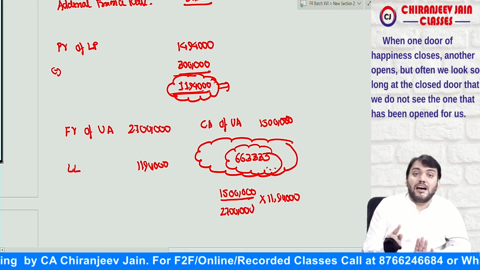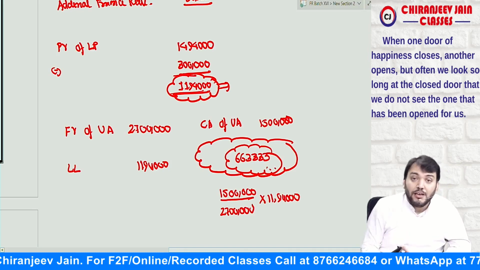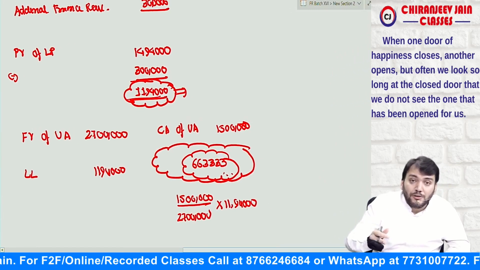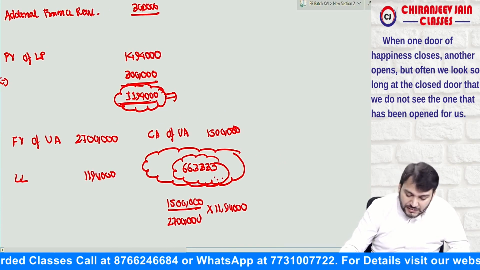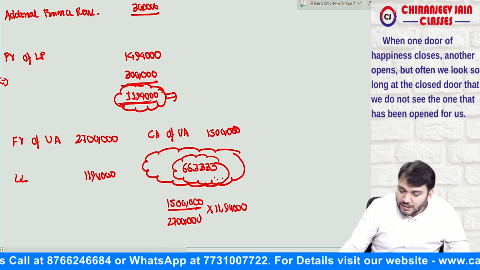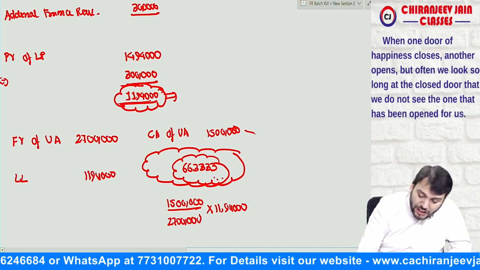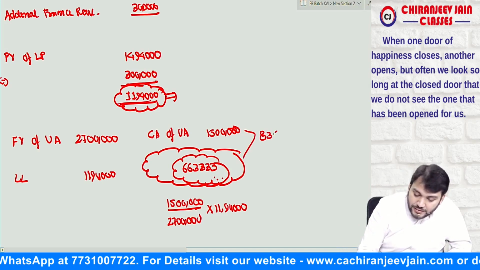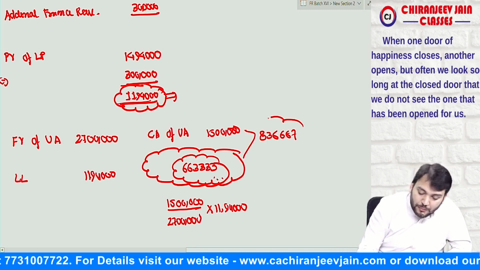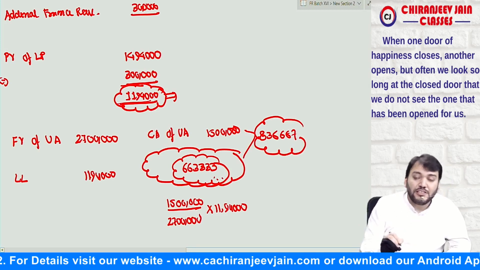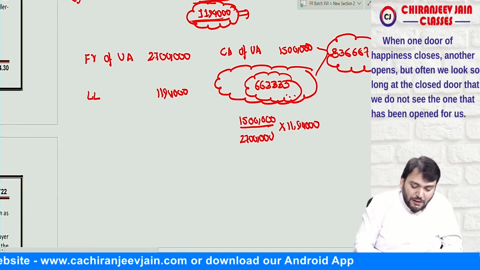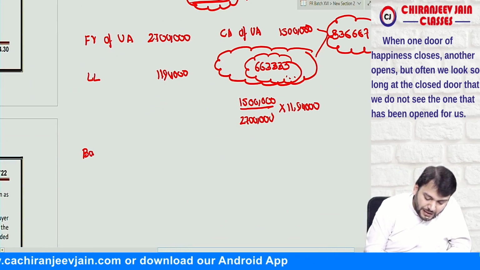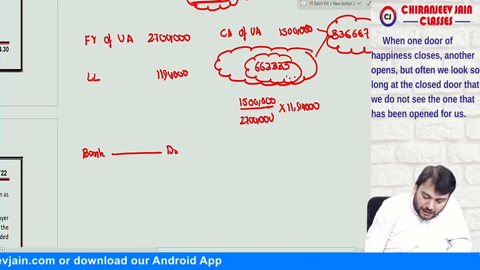So this will be recognized as the ROU asset. What is the carrying amount of the ROU asset transferred? That is 15 lakh minus 6 lakh 63,333, so how much is transferred? Transferred is 8 lakh 36,667. We need to find out the gain or loss based on this. Are you getting what I am saying? Now, what will be the journal entry? Bank account is how much? We have received 30 lakh.